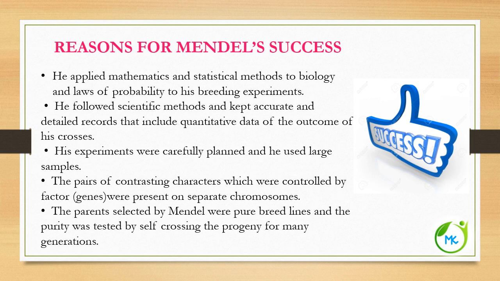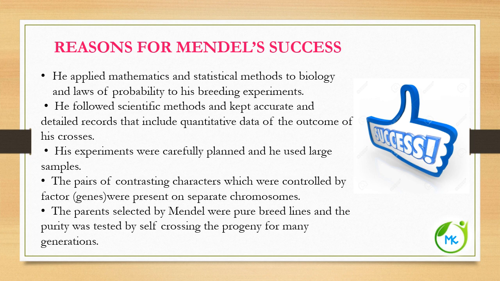Let's see the reasons for Mendel's success. Mendel applied his mathematics and statistical method in the field of biology for his breeding experiments. And he followed scientific methods, and his data and records are very accurate.